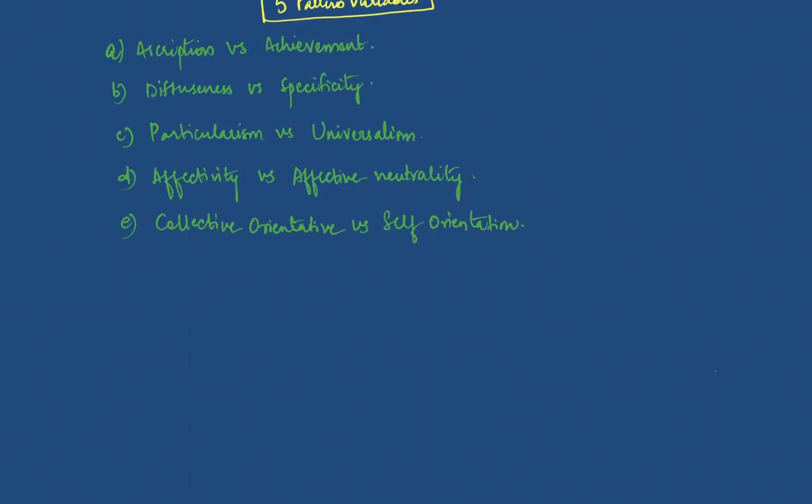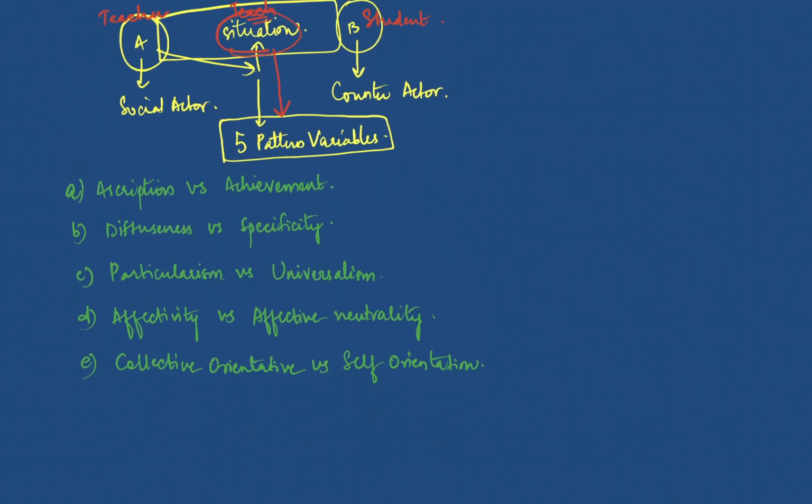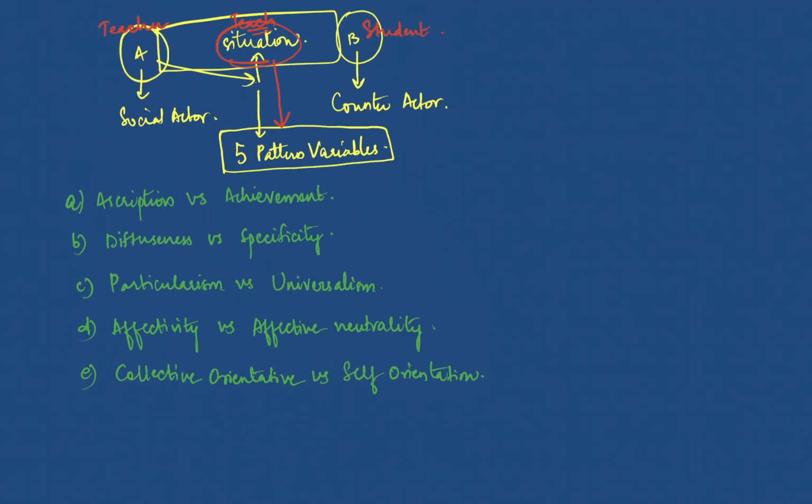Right. So these are the five pattern variables that Talcott Parsons says a social actor has to confront in any situation, and he has to choose one among them, and only then can he proceed further in the situation, right? So that is what pattern variables are. They help the actor understand and negotiate with the action situation and manifest a particular kind of behavior.